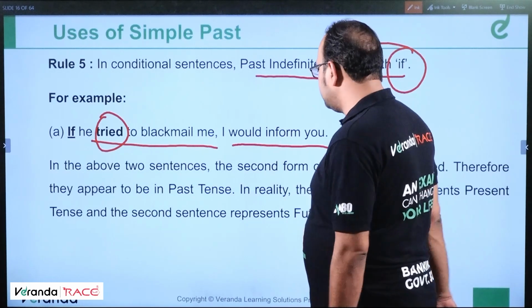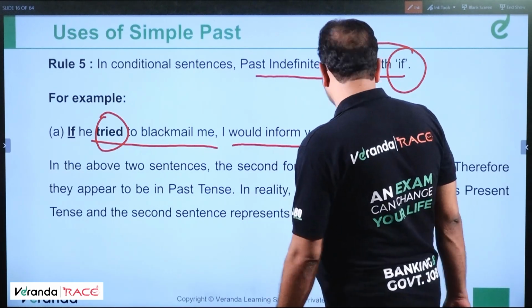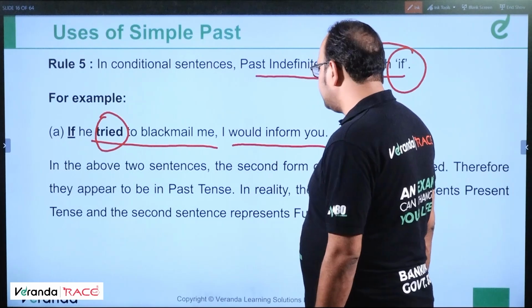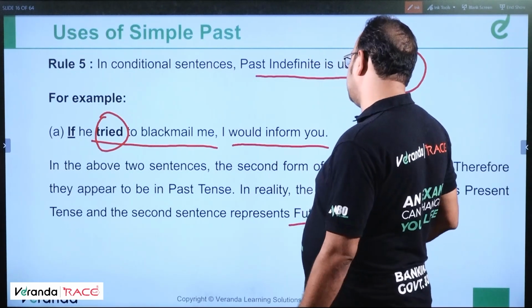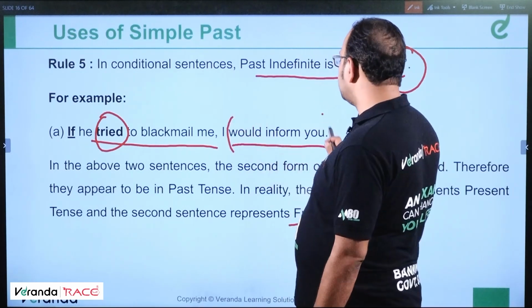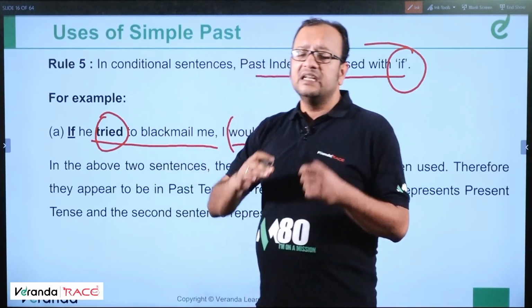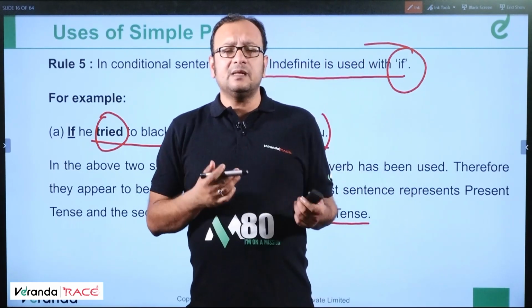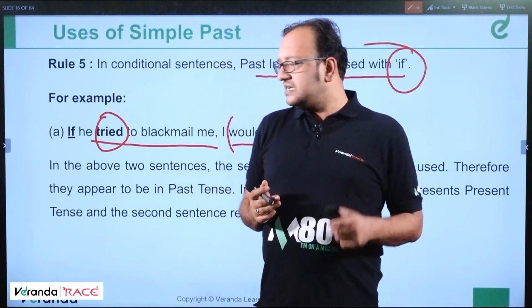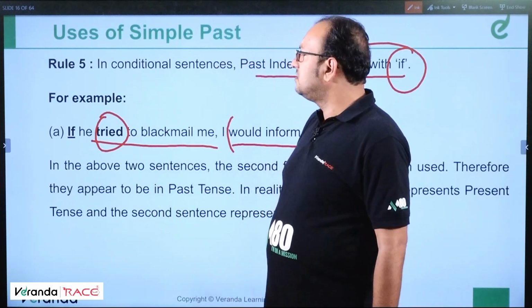Therefore, they appear to be in past tense. In reality, the first sentence represents present tense and the second sentence represents future tense. Obviously, this represents the future tense and this represents the present tense, but it is written in simple past and the other part would be plus V1. Clear? Moving ahead.